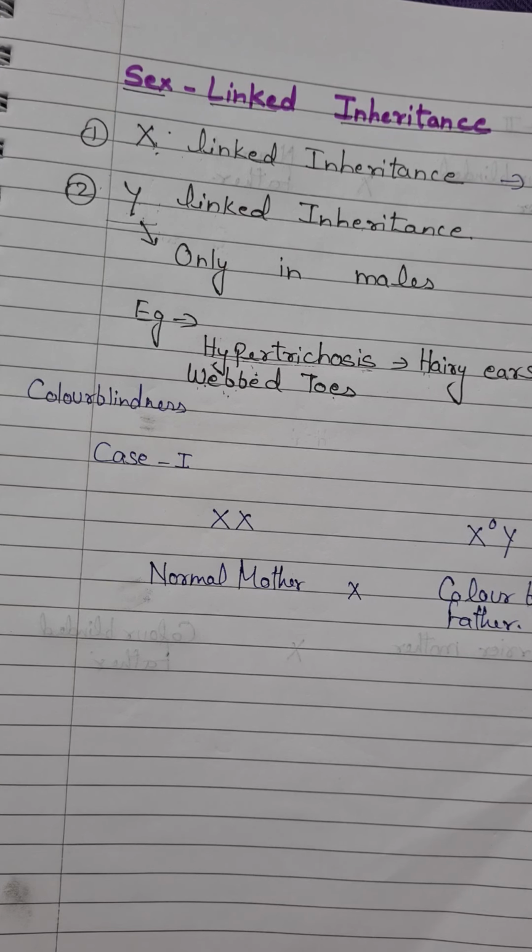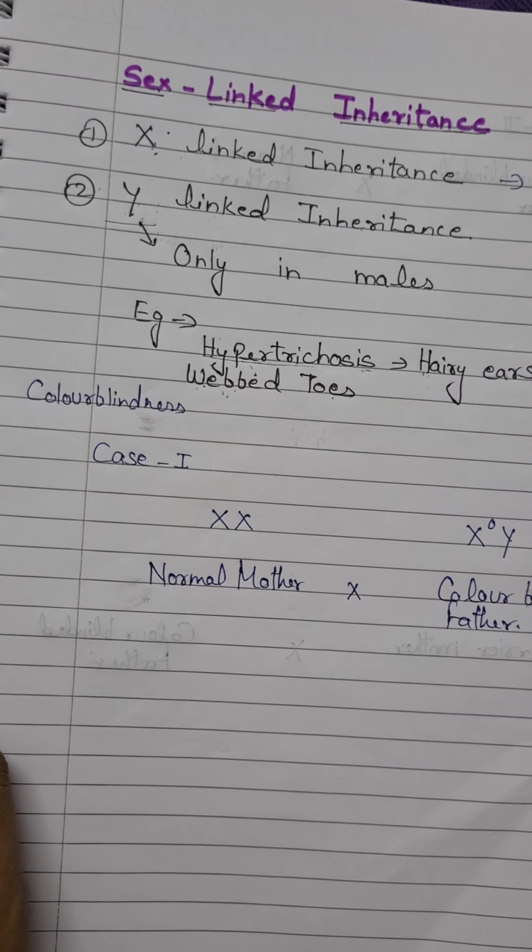It is an X linked inheritance. Color blindness, already you have studied about color blindness in chapter 11, the sense organs. It is also an X linked inheritance. So these are the examples. Many are there, but these two are discussed in your book.